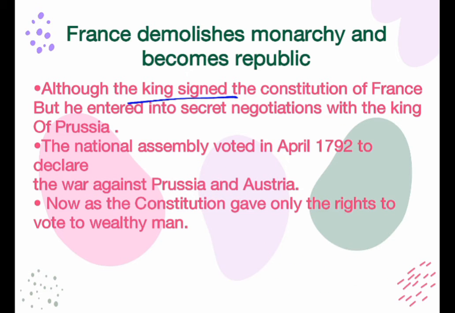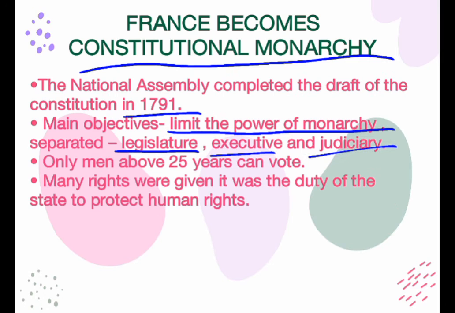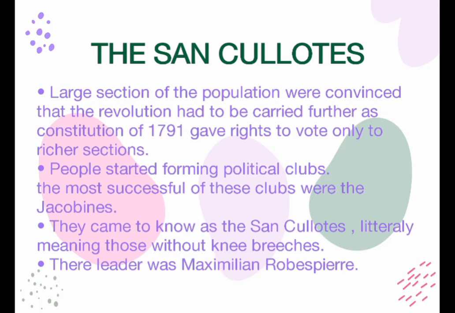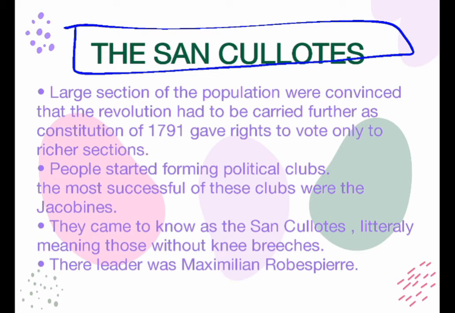But again the problem was that rights were given only to people who were 25 years and above. So now came the Sans-Culottes. Who were the Sans-Culottes?